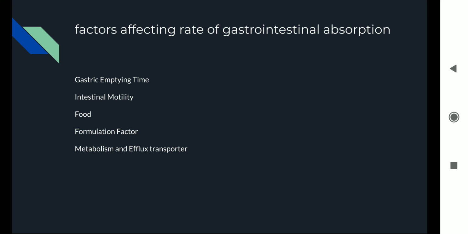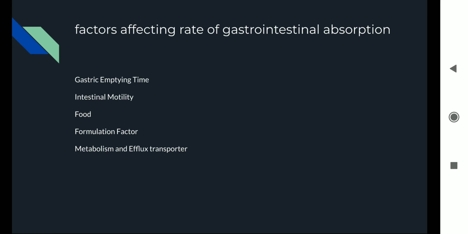Because of that, it is easier to absorb nicotine from the mouth than when the nicotine is in the gastrointestinal tract, such as in the stomach, where the pH is around 1 to 5, because the unionized drug in the mouth would be higher than the unionized drug in the stomach.